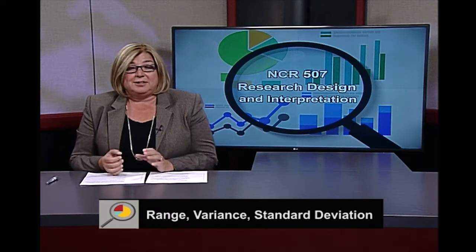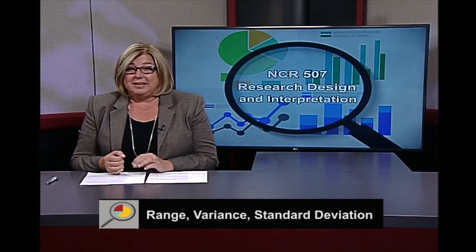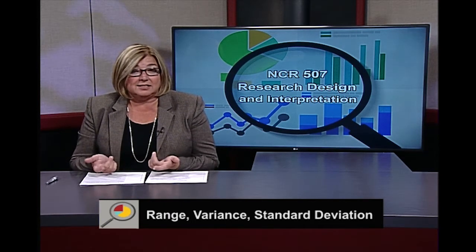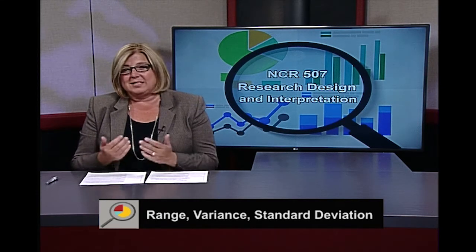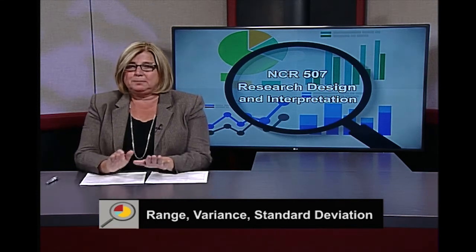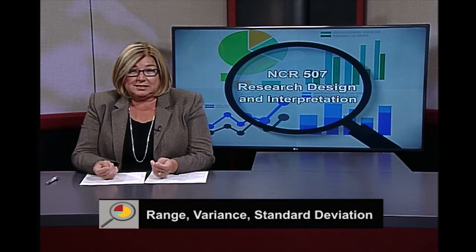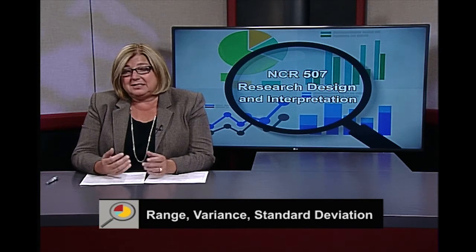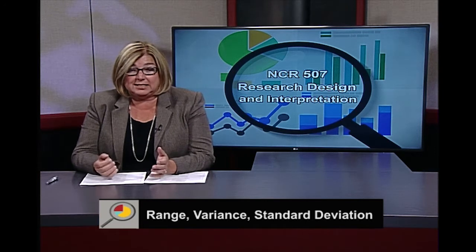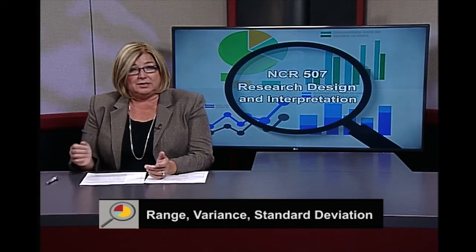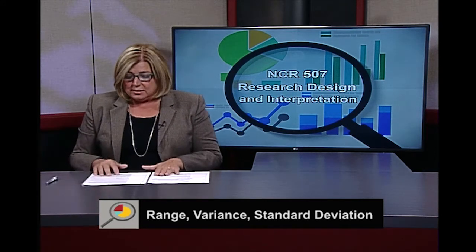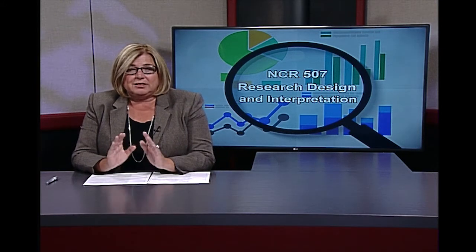Now, when we think about standard deviation, we know that this is related to variance. The only difference is it's in standard measurement. So what does that mean? It's how much we expect the data to deviate from the mean in standard units. So in other words, variance and standard deviation are very similar indicators, but one is in standard units and one is not. So let's take a look at the standard deviation more closely and take a look at this clip in order to understand it.